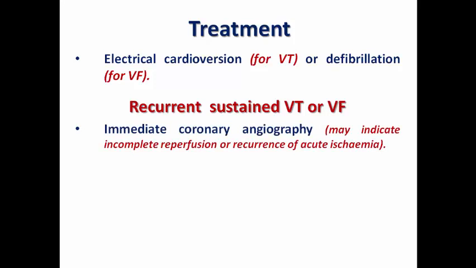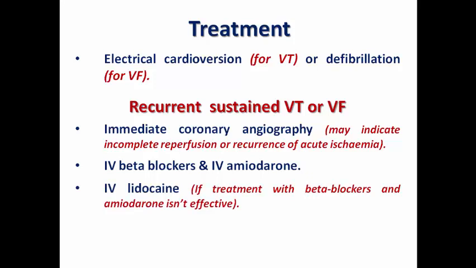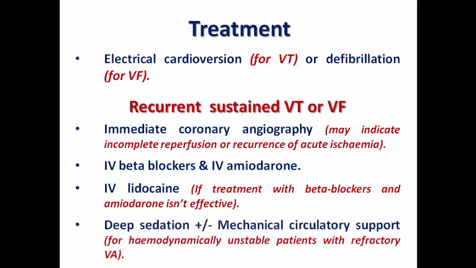And if the patient is having recurrent sustained VT or VF, we should think of immediate coronary angiography even if the patient already had primary PCI, because here the ventricular arrhythmias may indicate incomplete reperfusion or recurrence of acute ischemia due to, for example, stent thrombosis. IV beta blockers and IV amiodarone should be started. Lidocaine may be used if the treatment with beta blockers and amiodarone is not effective, and we may need deep sedation plus or minus mechanical circulatory support for hemodynamically unstable patients with refractory ventricular arrhythmia.